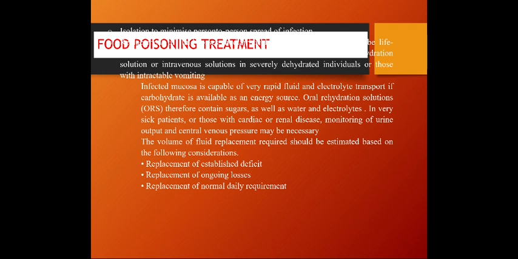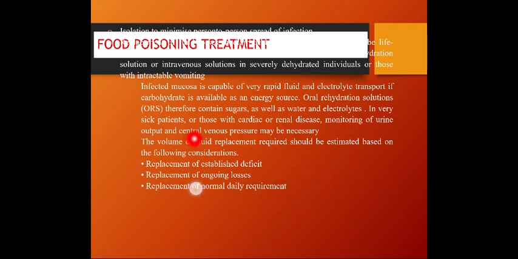So the oral rehydration solution contains sugar for this purpose, as well as the water and electrolytes required. So oral rehydration solution is a very important point to prevent dehydration for the patient. But in severe conditions, we have to give IV fluid rather than oral fluid.